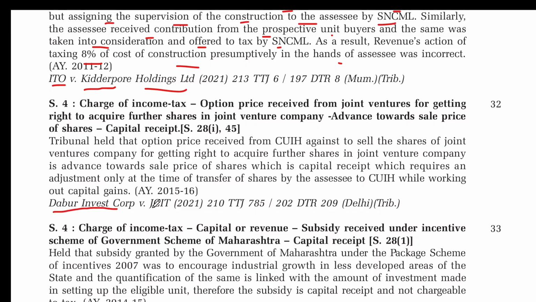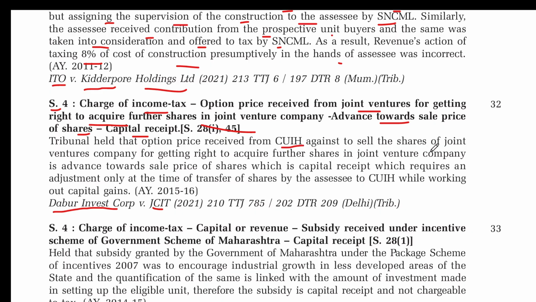Dabur Invest Corporation versus JCIT, Section 4, the charge of income tax. The option price received from the joint venture for getting a right to acquire further shares in a joint venture company is an advance towards sale price of shares and a capital receipt. Tribunal held that the option price received from